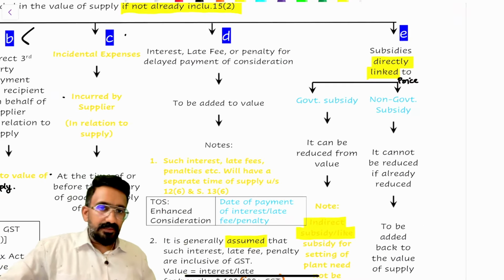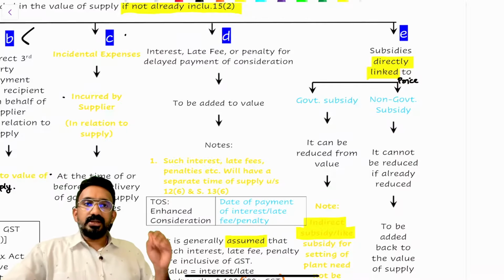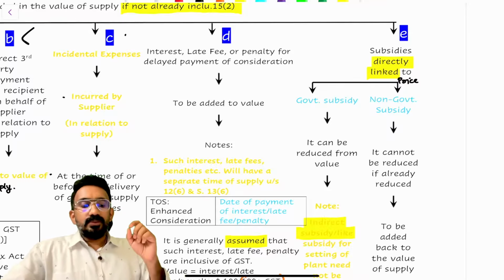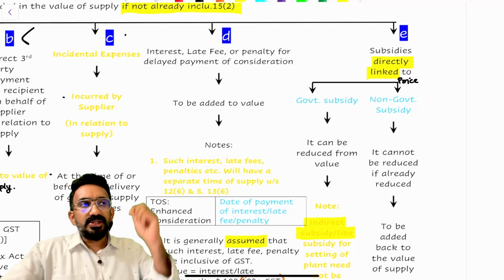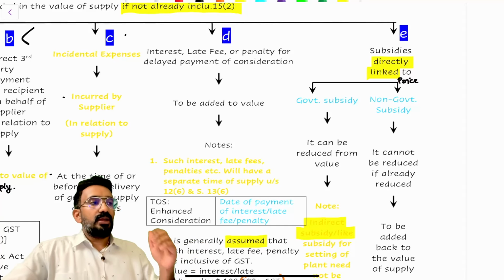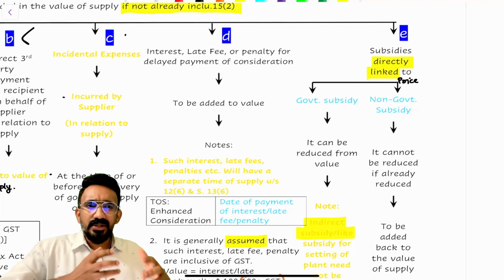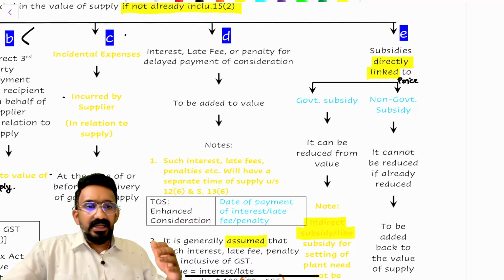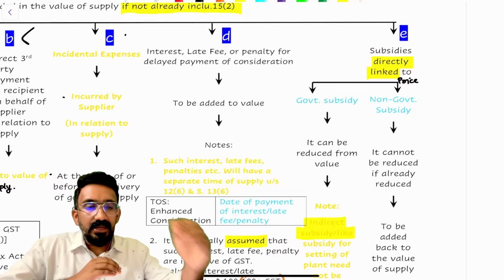Look at clause E that we have here. It talks about subsidies directly linked to the price. There are two types of subsidies that we talk about. One is a government subsidy, another one is a non-government subsidy. Now, first, let's try to understand what is a subsidy directly linked to the price. These are subsidies which can reduce the price. Say you're purchasing an electric scooter. The electric scooter is priced at 2 lakh rupees. But because of the FAME 2 and FAME 3 plans of the central government, the seller of this electric scooter is getting a subsidy from the government, which reduces the price that is available to the customer.